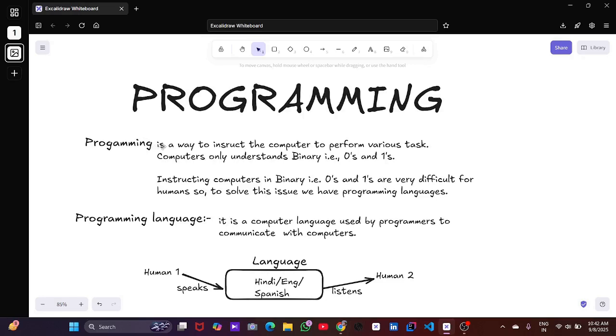Programming. Programming is a way to instruct a computer to perform various tasks. A computer only understands binary, zeros and ones. Instructing a computer in binary zeros and ones is very difficult for humans. So to solve this issue, we have programming languages. Programming is like teaching a computer how to do something, giving step by step instructions.